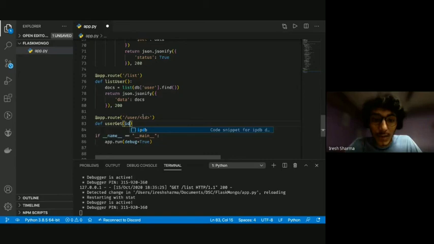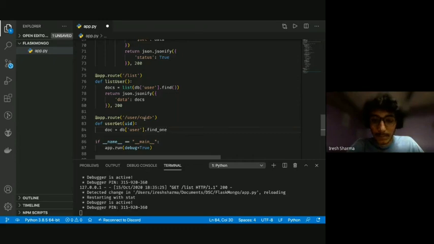Okay, so I'm going to change this to UID, so it will automatically give me the UID from here. I'll tell you what that means. So I'm going to do doc is equal to the user collection dot find_one, and here the ID is going to be UID, and let me just directly return because I know the document will exist.